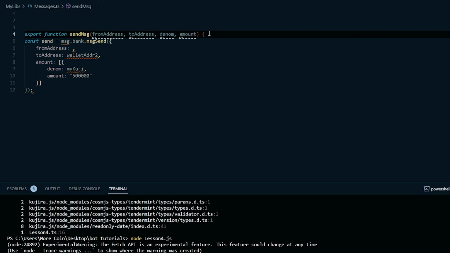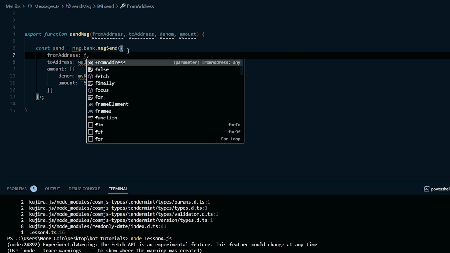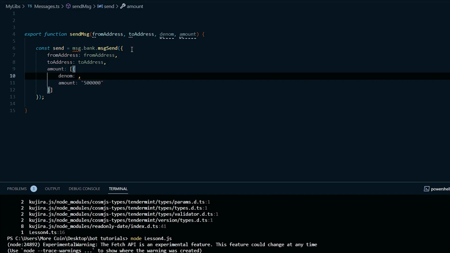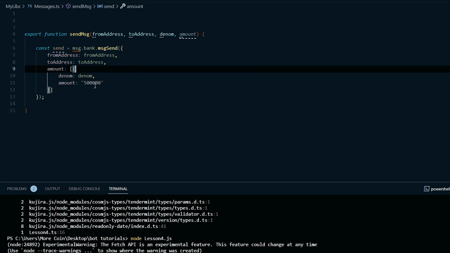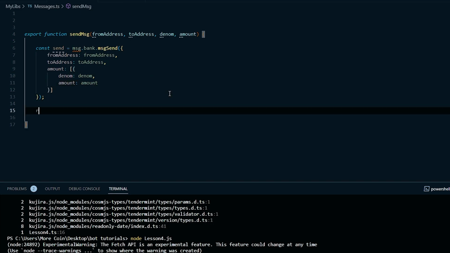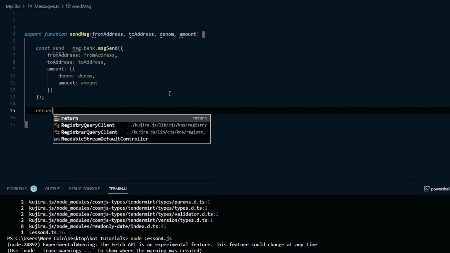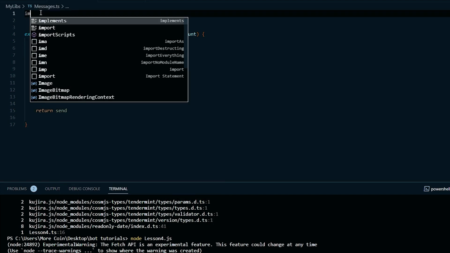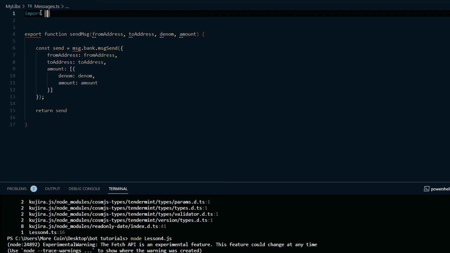Next, I'll put those values in the fields that they correspond to. Then I'm going to tell the function to return send. Don't forget to import MSG at the top.